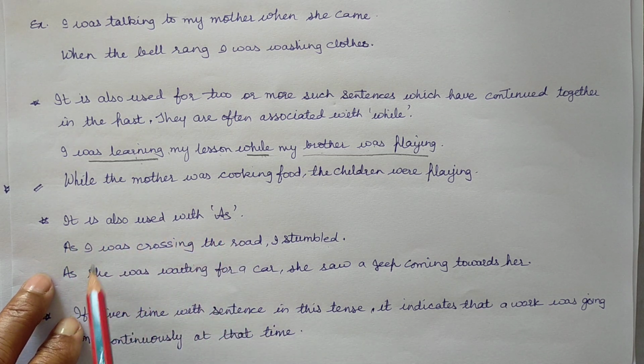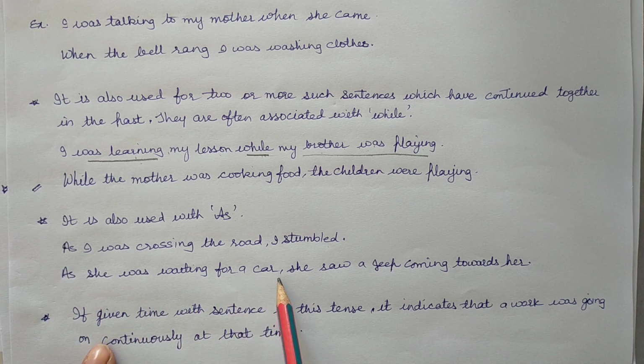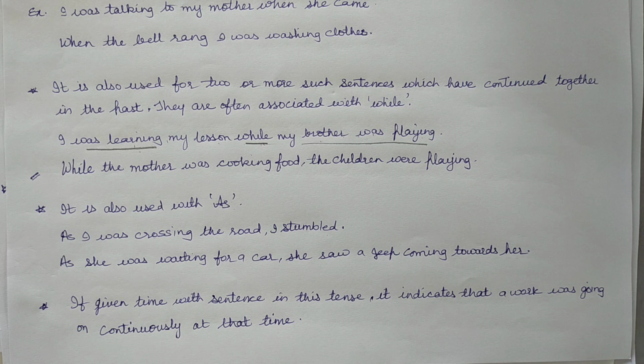So it is also used with as. As I was crossing the road, I stumbled. As she was waiting for a car, she saw a jeep coming towards her. If given time with sentence in this tense is there, it indicates that a work was going on continuously at that time.